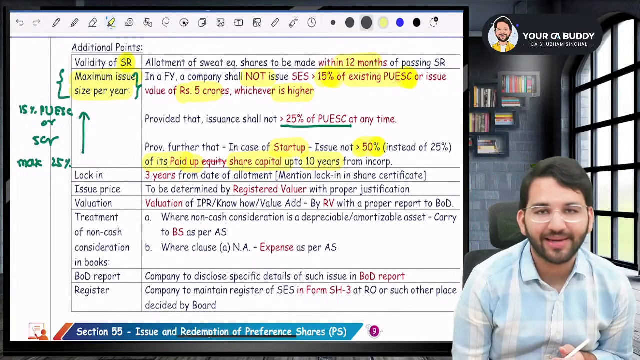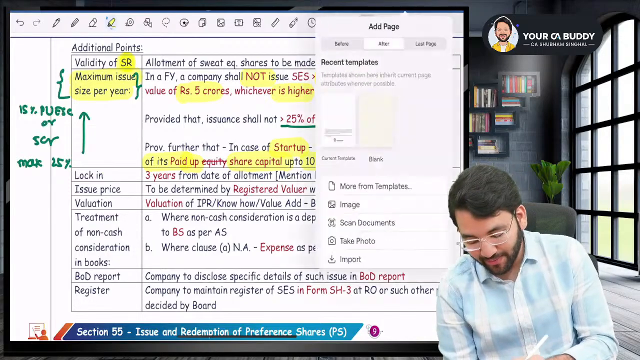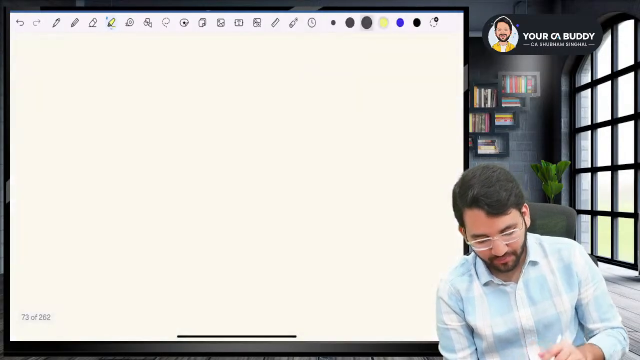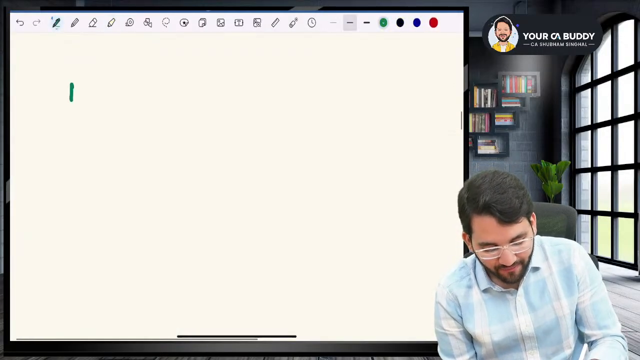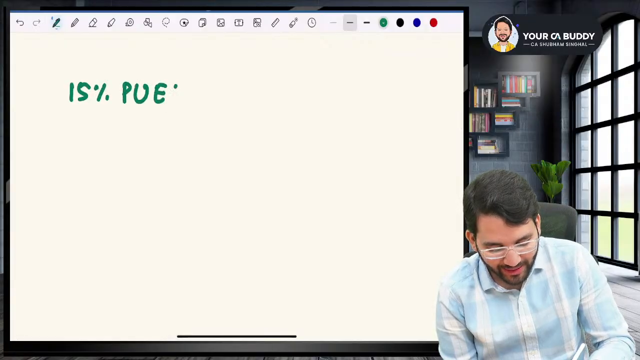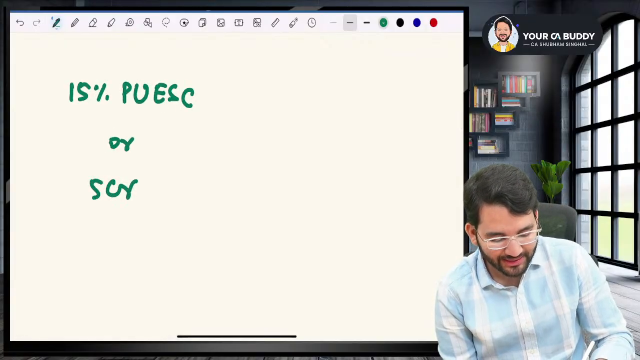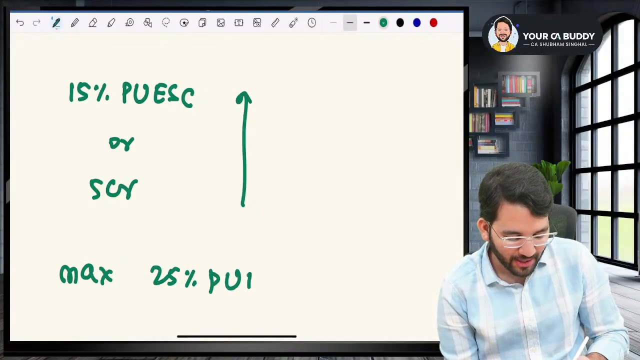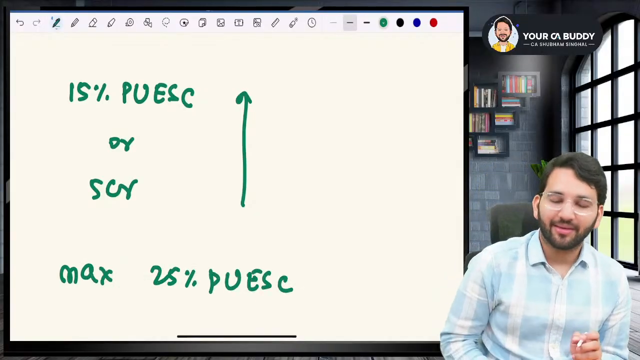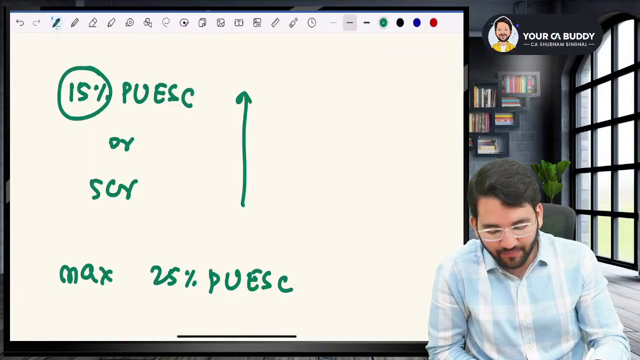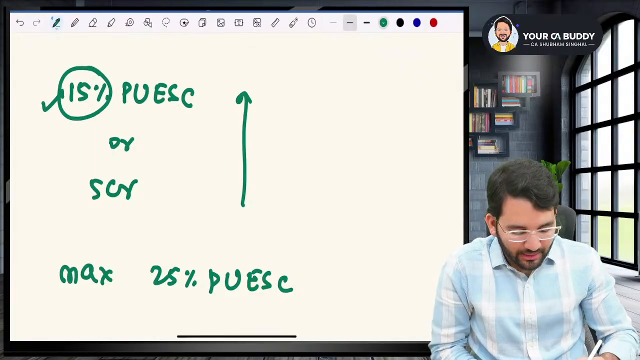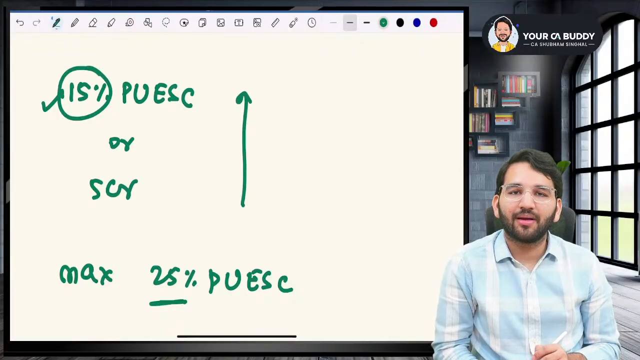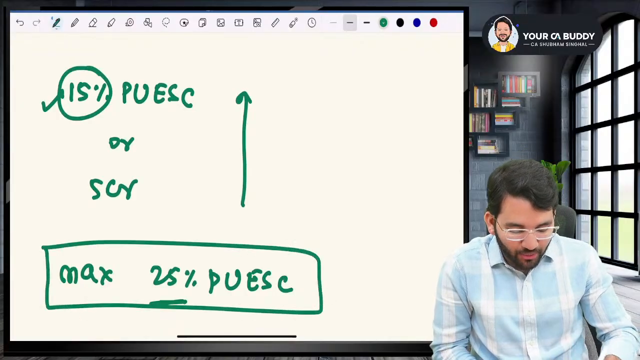Oh my goodness, what is this limit, sir? Let me explain this limit to you. Listen to me very carefully, guys. Sir, I said 15% of paid up equity share capital or 5 crores, whichever is higher. But it can be maximum 25% of paid up equity share capital. My question is, sir, when whichever is higher is written as 15%, then how can it become 25%? Why is there one more limit of maximum 25%?